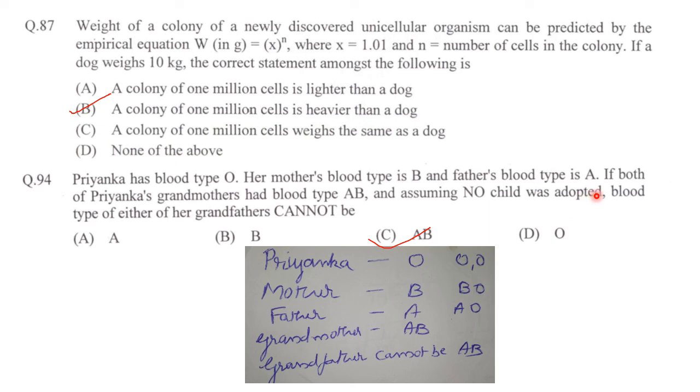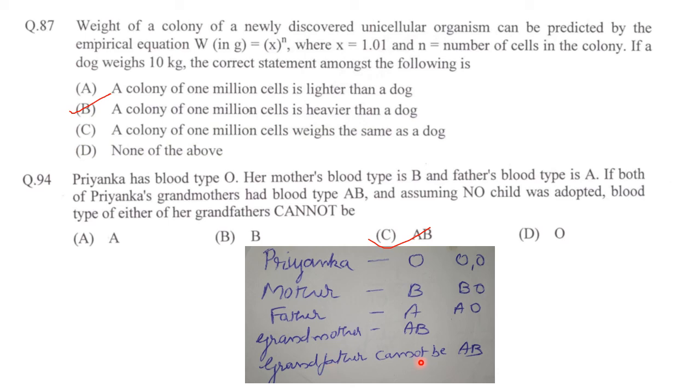And they have told that both of Priyanka's grandmothers have blood type AB, father's mother and mother's mother, and assuming no child was adopted, blood type of either of her grandfathers cannot be. Now grandmothers are AB and Priyanka's father is A and mother is B. And they should have BO and AO, only then Priyanka will be O type.